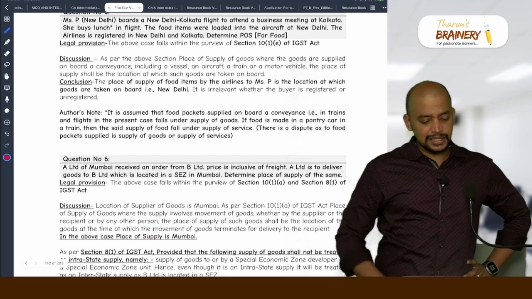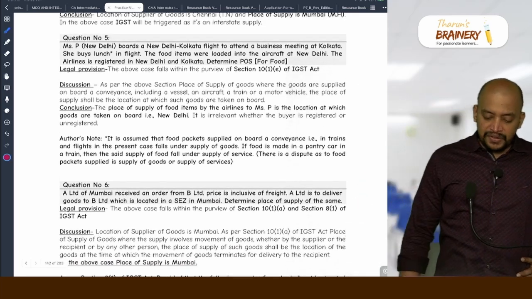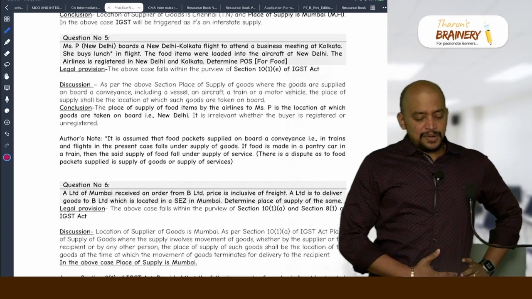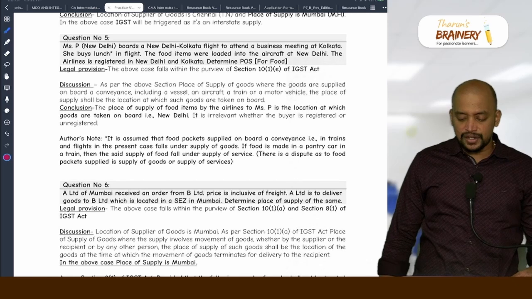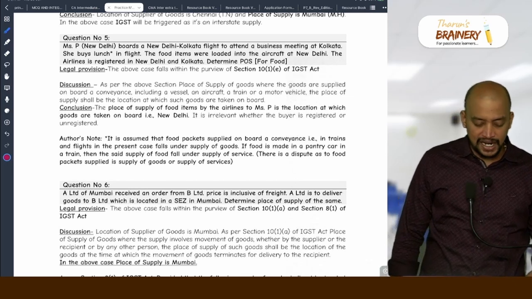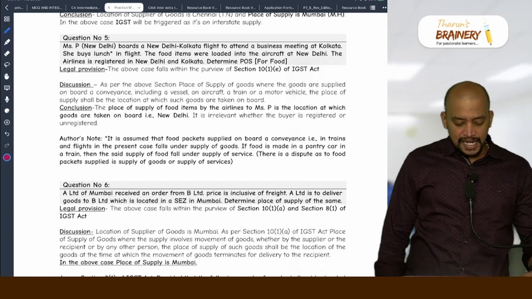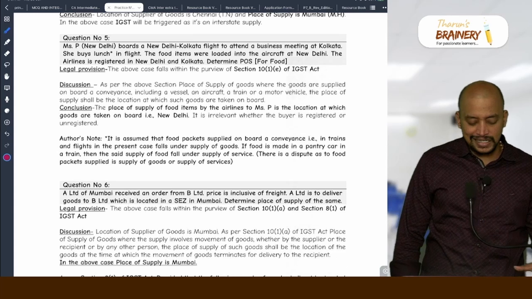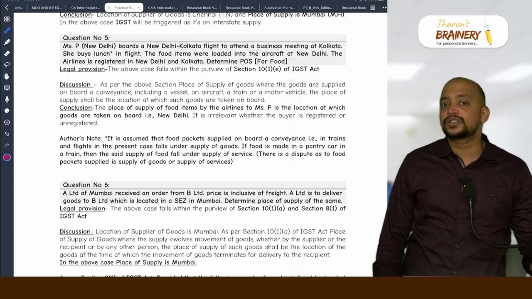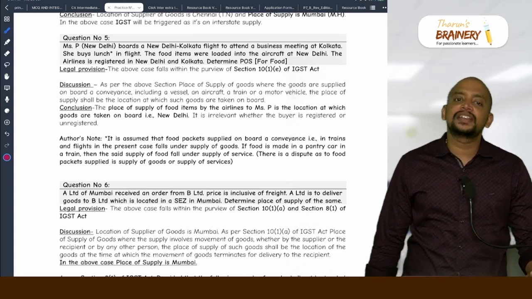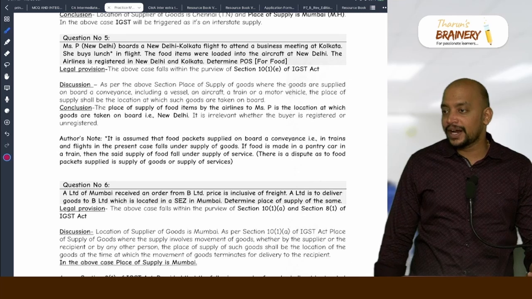Then look into this. Question number 5. Miss P, New Delhi, boards a New Delhi Kolkata flight to attend a business meeting at Kolkata. She buys lunch in the flight. Here this lunch in the flight is treated as goods, because in flight there won't be cooked food, only packed food.